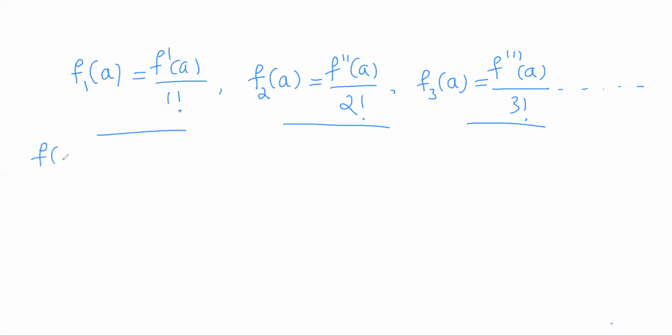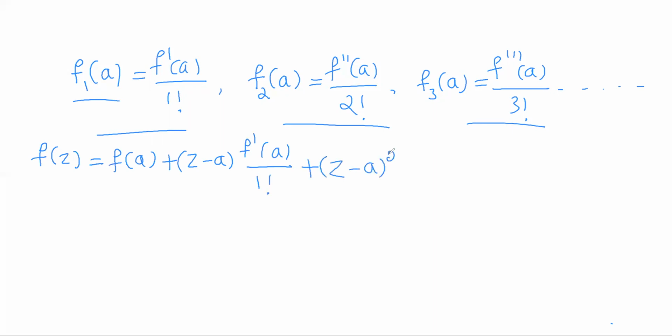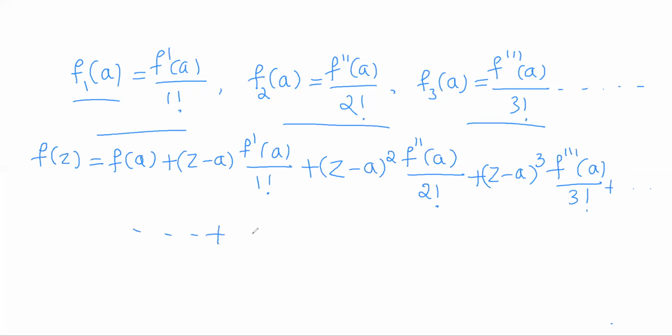So what we get, f of z will be equal to f of a plus z minus a into f dash of a by 1 factorial, plus z minus a whole square into f double dash of a by 2 factorial, plus z minus a whole cube into f triple dash of a by 3 factorial, and so on, plus the n minus 1th term will be like this, z minus a whole to the power n minus 1 into f n minus 1.